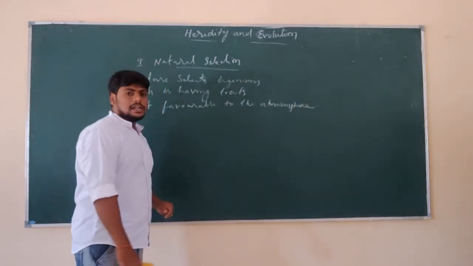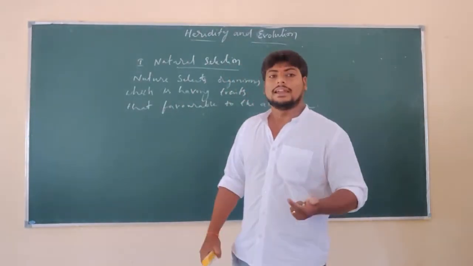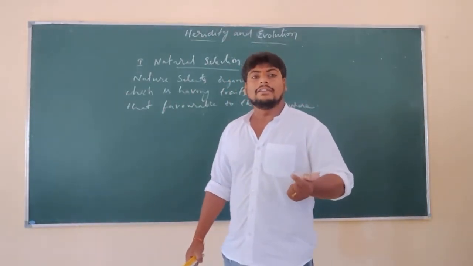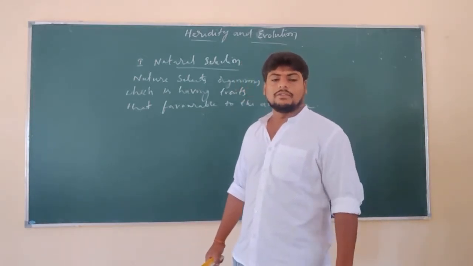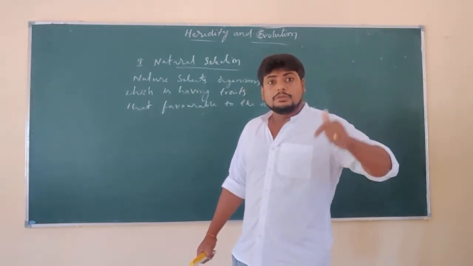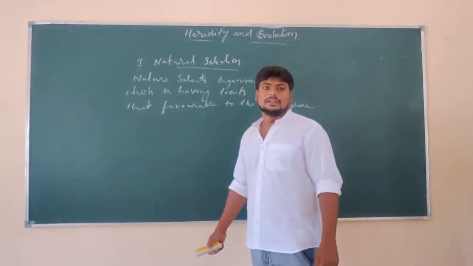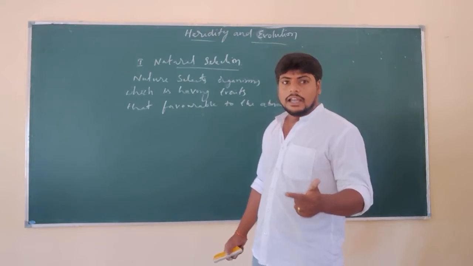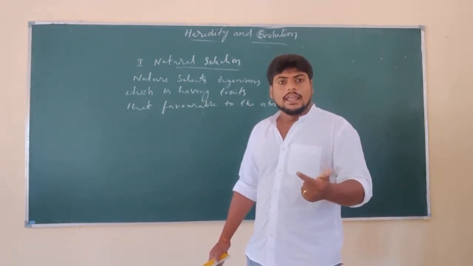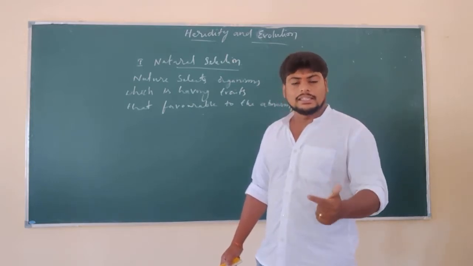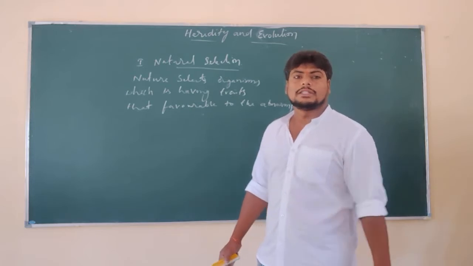So natural selection is a phenomenon where nature selects the organism which has traits favorable to the atmosphere. Favorable means what? That which helps them to survive in their condition. So natural selection is a phenomenon where nature selects the organism having traits favorable to the atmosphere.